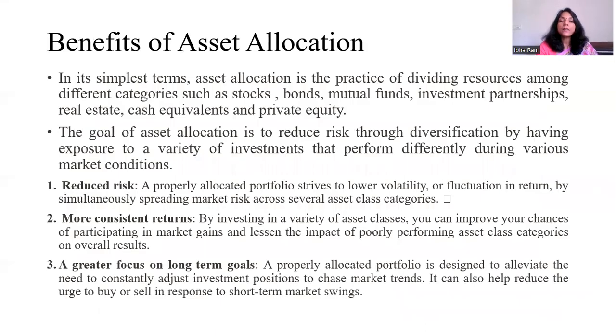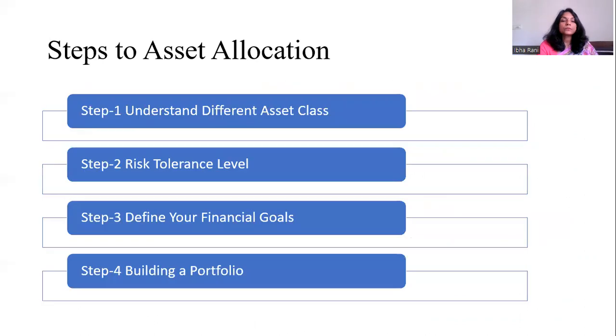Now, why is it important to learn asset allocation? There are certain benefits. The first benefit of asset allocation is that it reduces the risk. We have looked into negatively correlated investment avenues; you can diversify and reduce the risk. Second, the return will be consistent. That's why investors adopt this strategy, to minimize the risk and to maximize the return, and it is focused more on long-term goals.